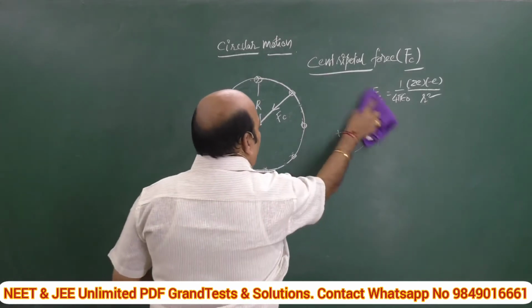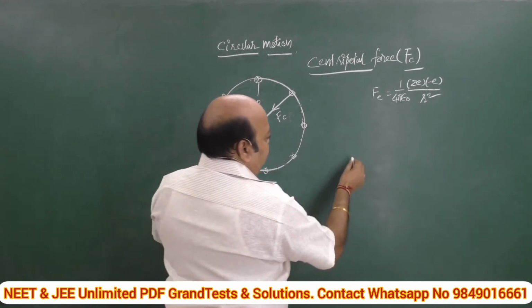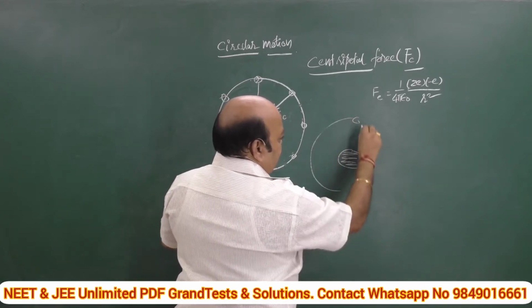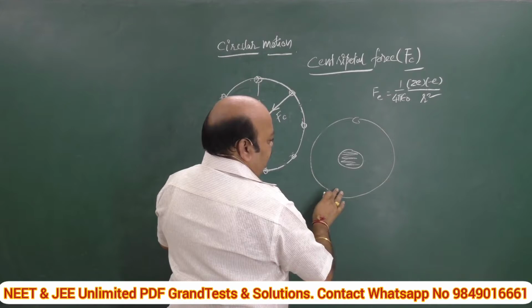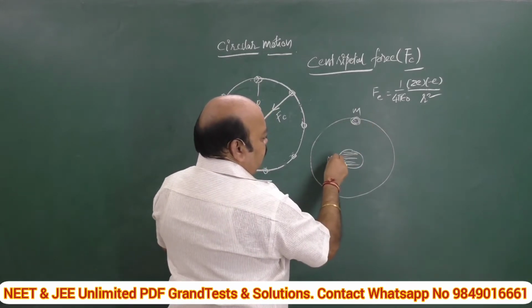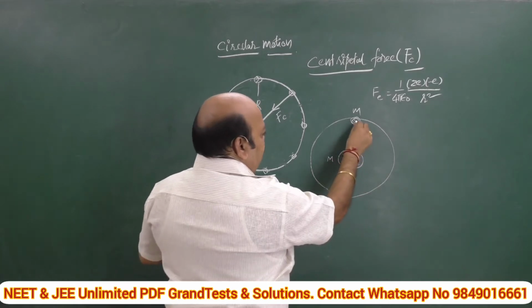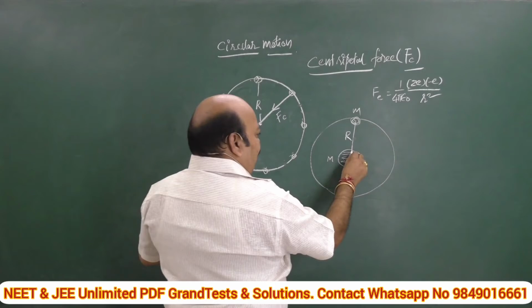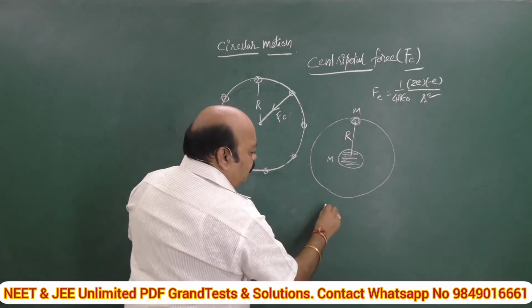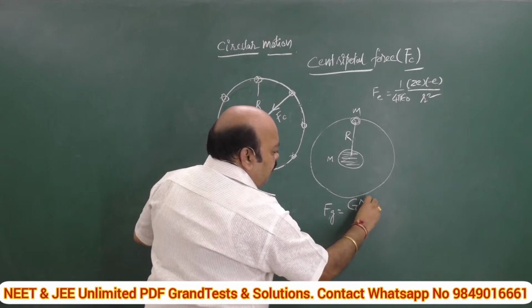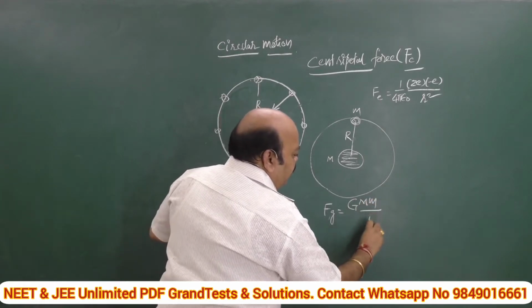Now see this one, how it is. This is Earth, around this a planet is revolving, and the force between this planet m and Earth, that means a huge mass M, let this distance be given by capital R. Then the gravitational force of attraction Fg is given by G capital M small m by R square.